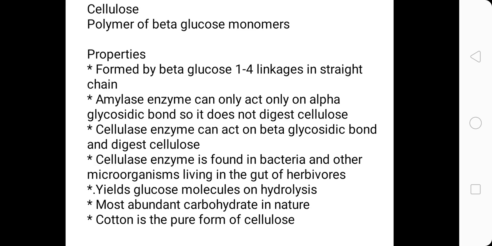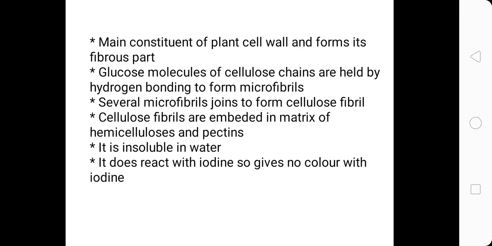Next property is most abundant carbohydrate in nature. So this is a very important point, that cellulose is the most abundant carbohydrate in nature. The reason behind it is that the plant cell wall is made up of cellulose, and plants are the main producers on earth in very high amounts, so that's why cellulose is the most abundant carbohydrate in nature, and cotton is a pure form of cellulose. Next point is that cellulose is the main constituent of the cell wall, and it forms its fibrous part.